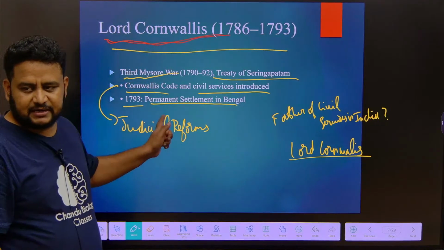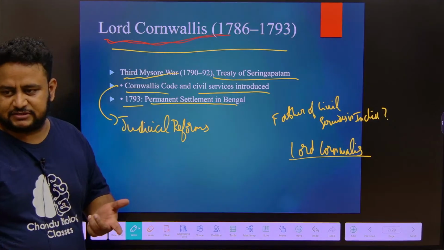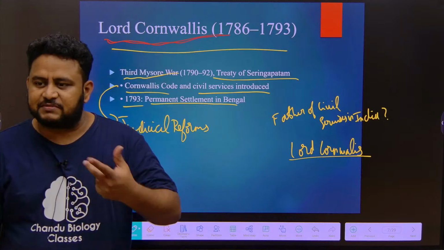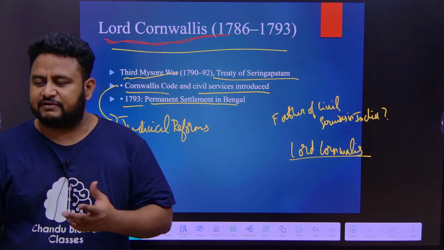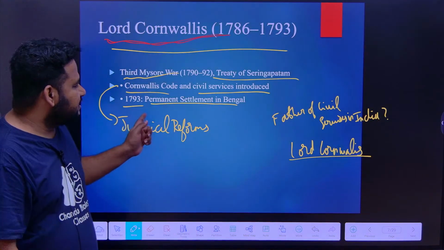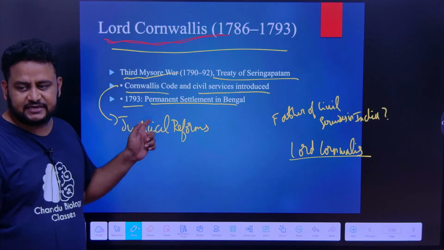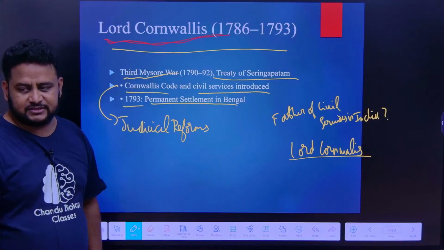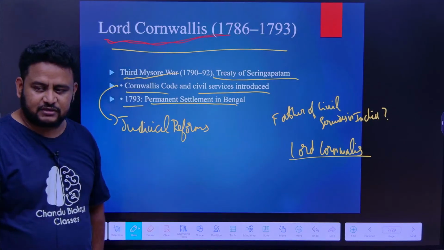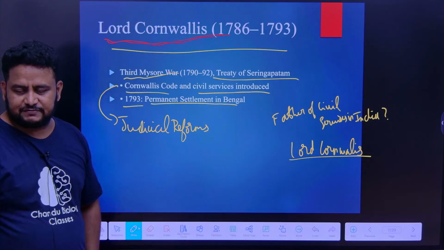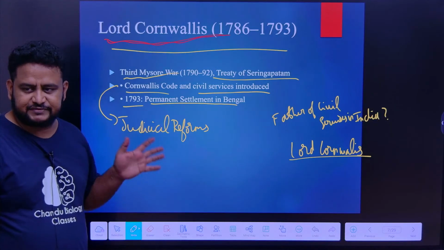This was one of the types of land revenue system. People are having land. From that land, how to collect the revenue? For that, there were various techniques. One is permanent settlement in Bengal, introduced in 1793 by whom? Cornwallis. So, Cornwallis, you have to remember why? For the third Mysore War, Treaty of Srirangapatnam, Cornwallis Code, and civil services introduced. He is also called father of civil services in India.